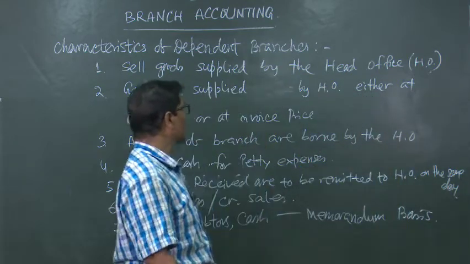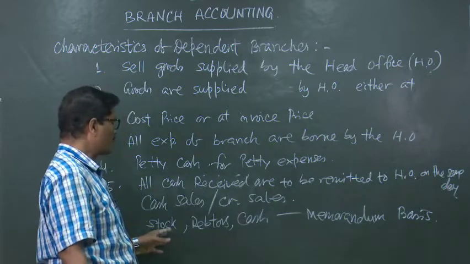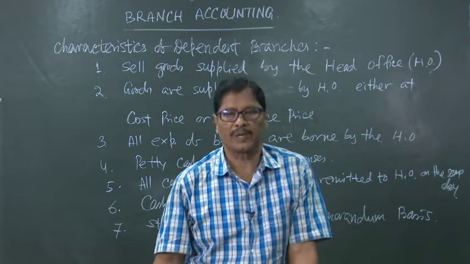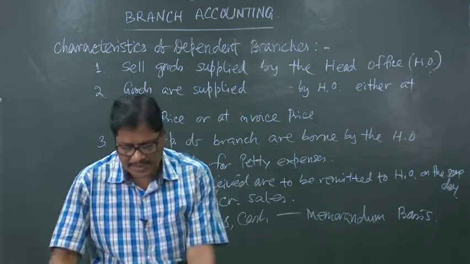On memorandum basis, these stock accounts, debtors account, cash account may be maintained, but it will not form part of the double entry.